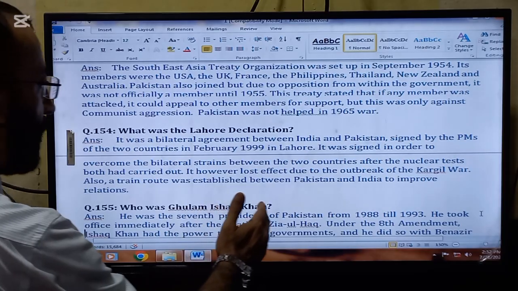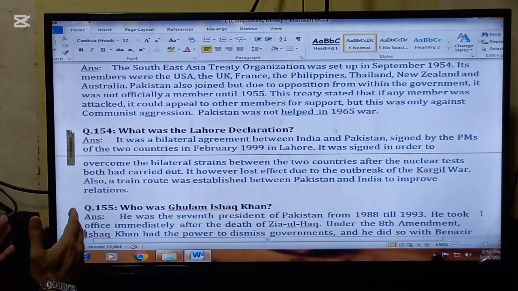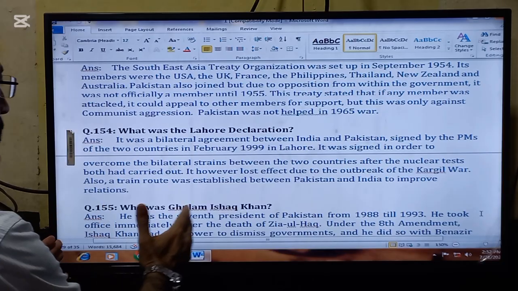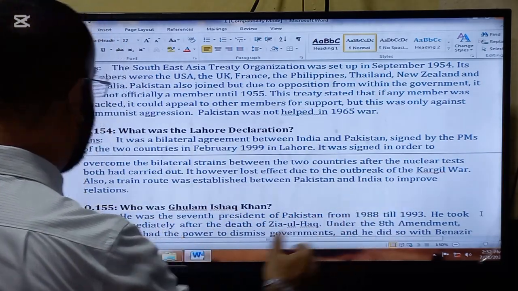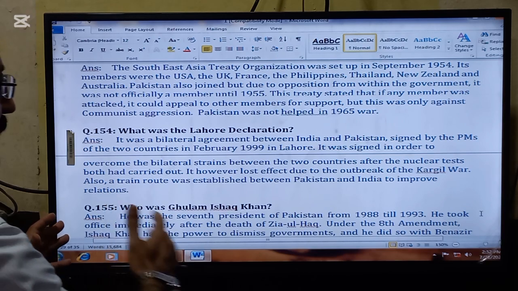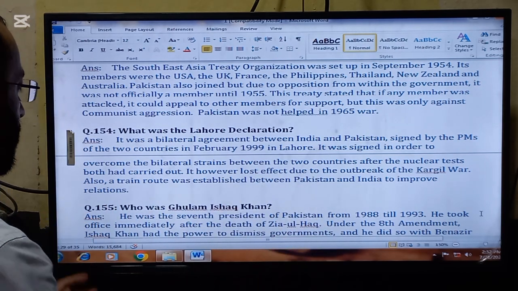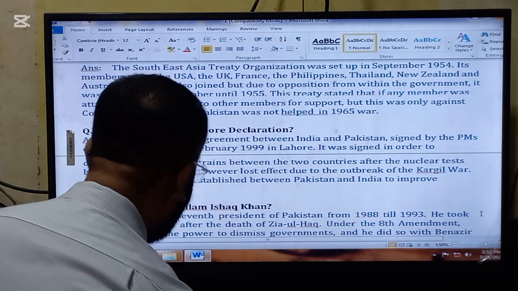It, however, lost effect due to the outbreak of the Kargil War. Also, a train route was established between Pakistan and India to improve the relations. And also, a bus service was started between Pakistan and India by the name of the Dosti bus service.